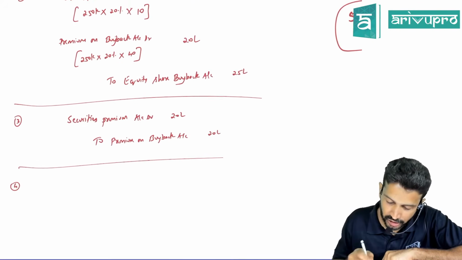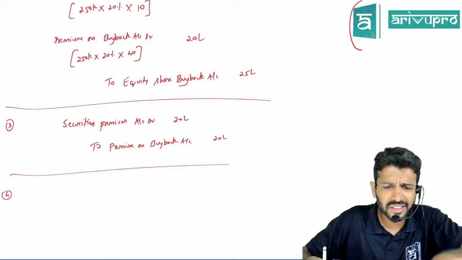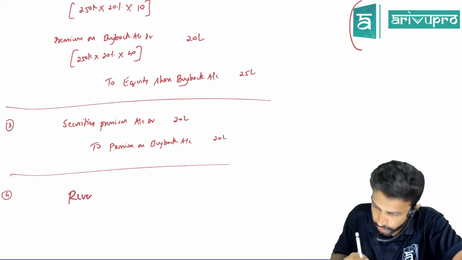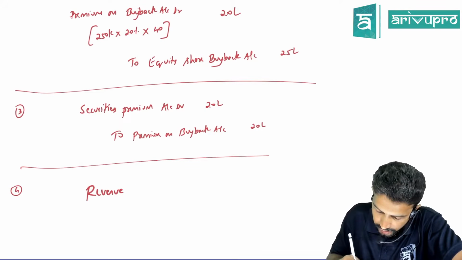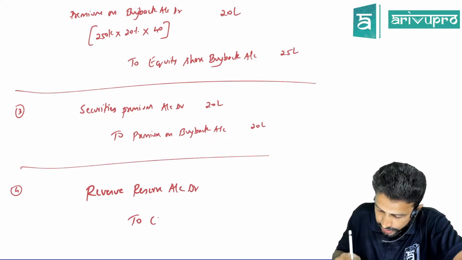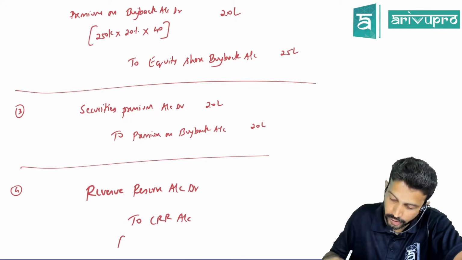Okay. All right. So the journal entry will be, what are they calling it as? Revenue reserve, or this time general reserve? Revenue reserve. So we'll use revenue reserve. So the journal entry will be revenue reserve account debit to CRR account. So I'll write it over here. One minute.